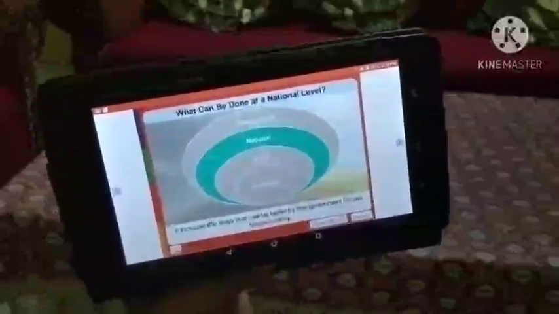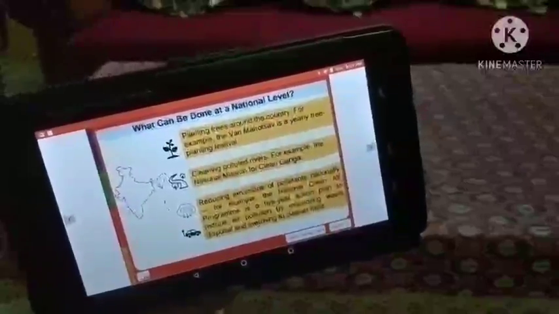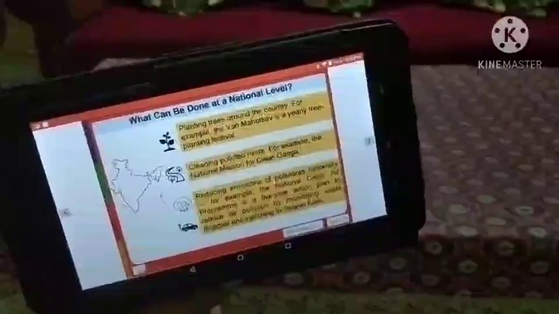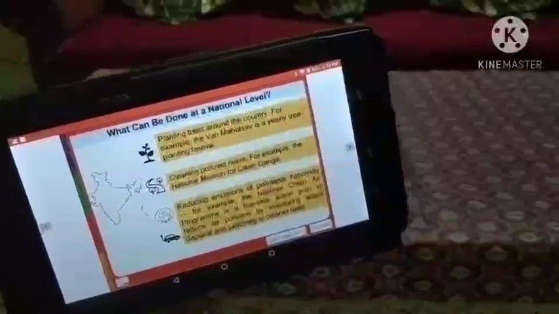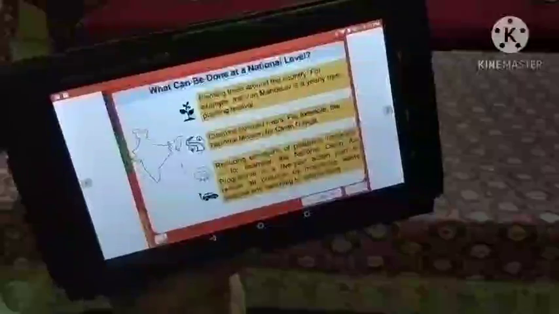What can we do at the national level? It includes the steps that can be taken by the government for the entire country. So the steps that could be taken at national level are planting trees around the country. For example, the Van Mahotsav is a yearly tree planting festival. Next is cleaning polluted rivers. For example, the National Mission for Clean Ganga.